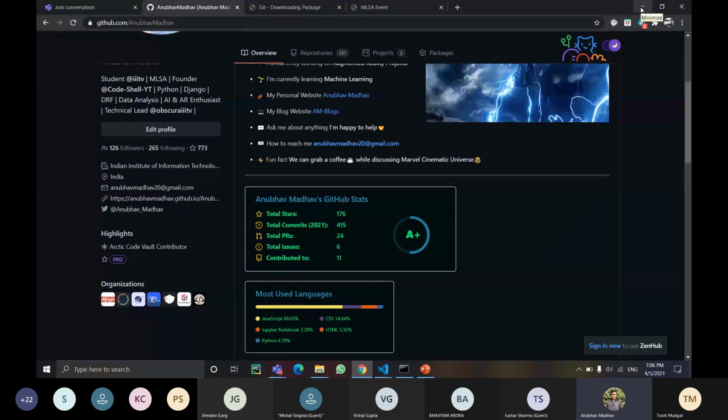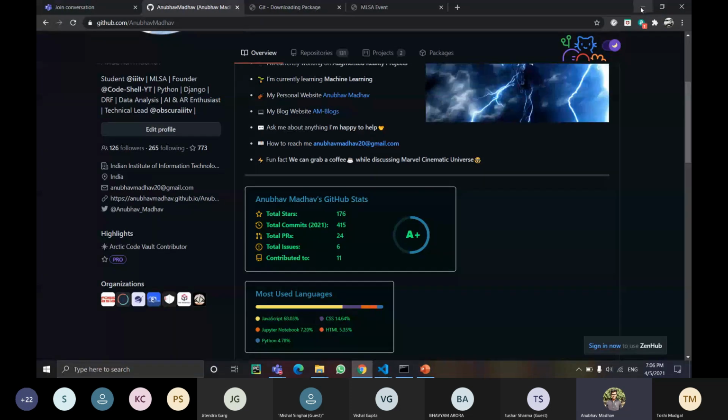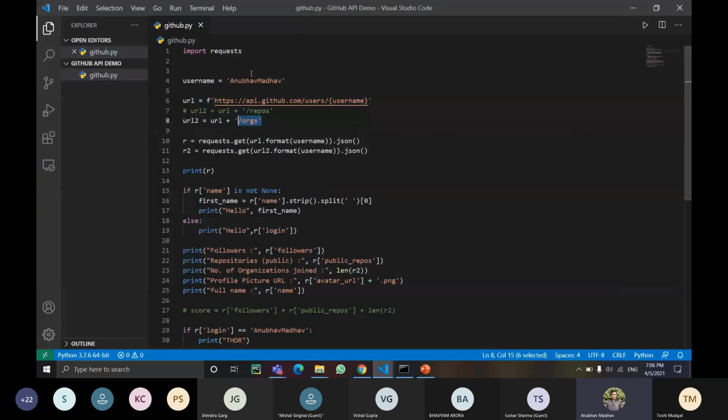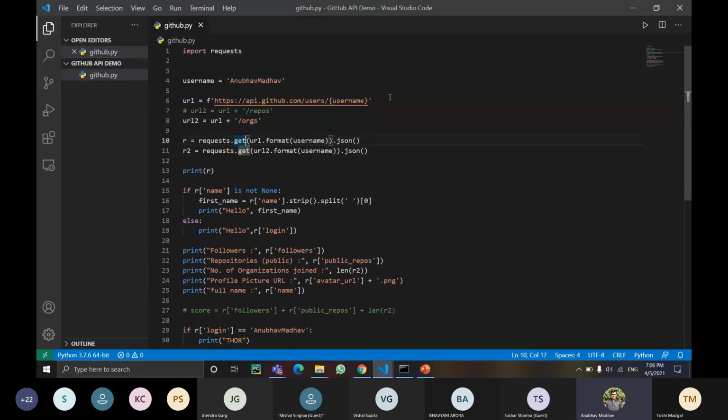So I will make that program count the number of followers, not just mine but anyone's, whoever's username I write over there. So it's basically sending a requests.get to the URL of this particular username in JSON format. And r2 is the variable which is requesting the organizations of that particular username.